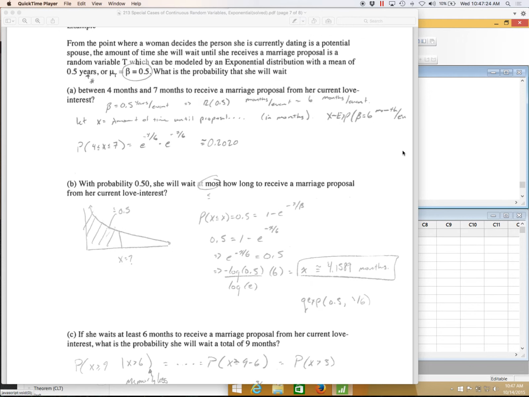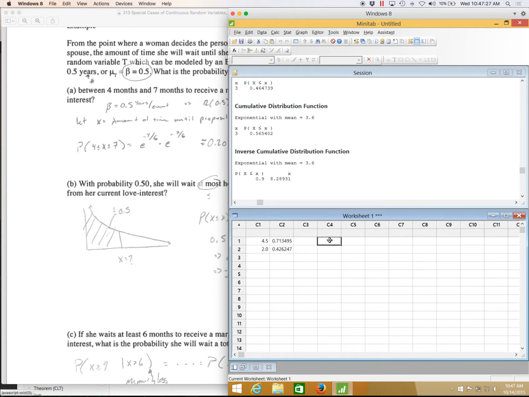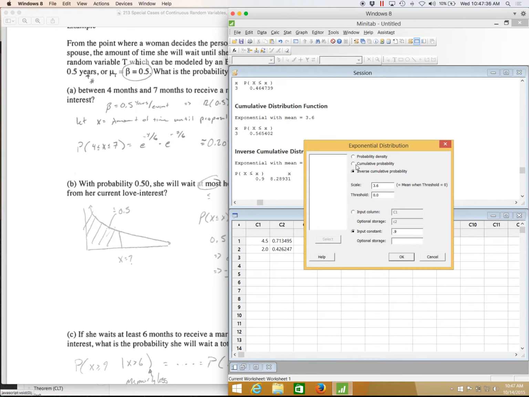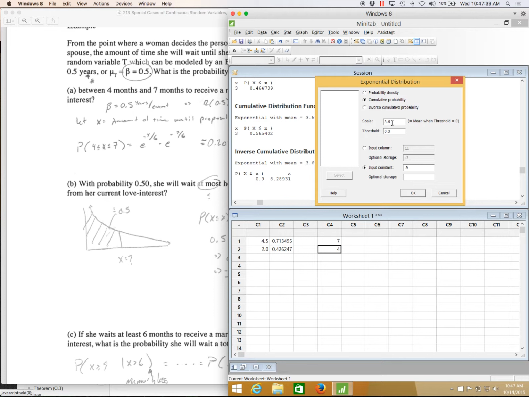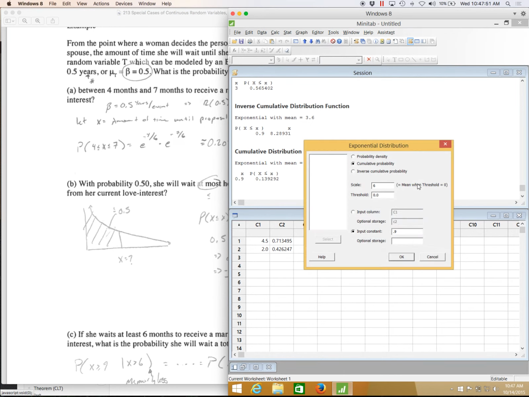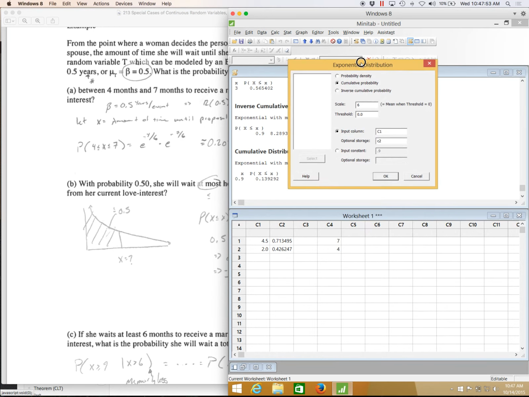You can do this by hand, or of course you can use Minitab to do this. Okay, 7 and 4 months are the particular points of interest that I'm considering. Probability distribution, this is the exponential. Okay, what is the cumulative area here? I'm expecting she'll wait 6 months. So in between 4 and 6 months, oops, let me redo that. Didn't do the right thing. Here I need to say the column where I want my answers is in between 4 and 7, so I want this to be column 4. Okay, let's just put the answers into the session window.